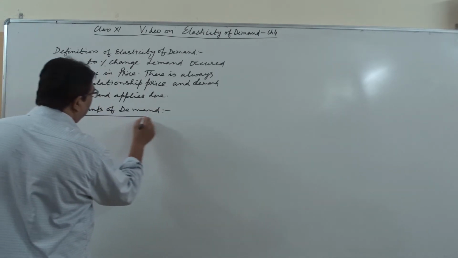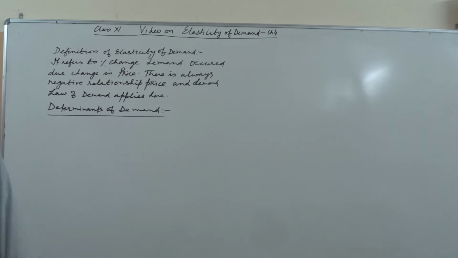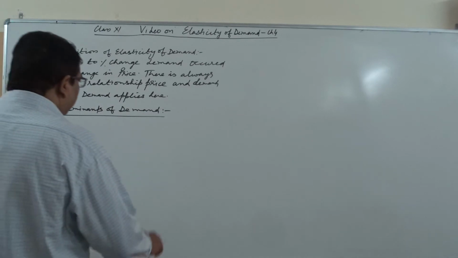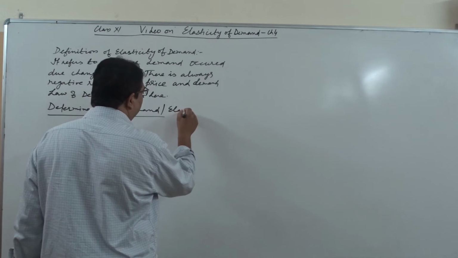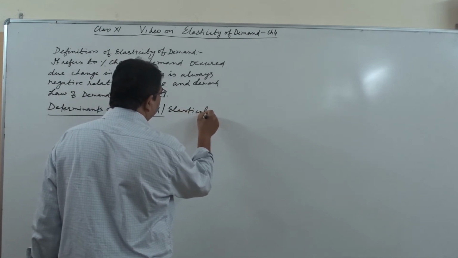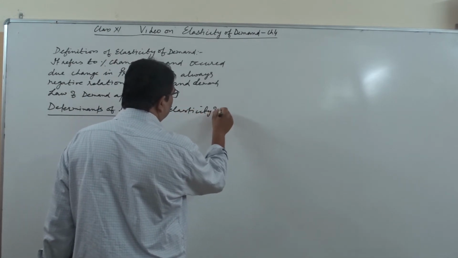Determinants of demand, or factors affecting elasticity of demand. In short, we can write here elasticity of demand.